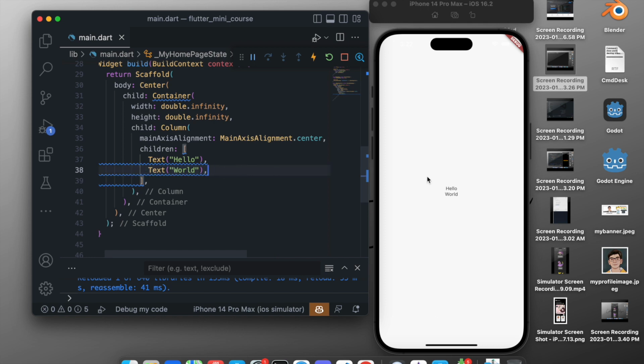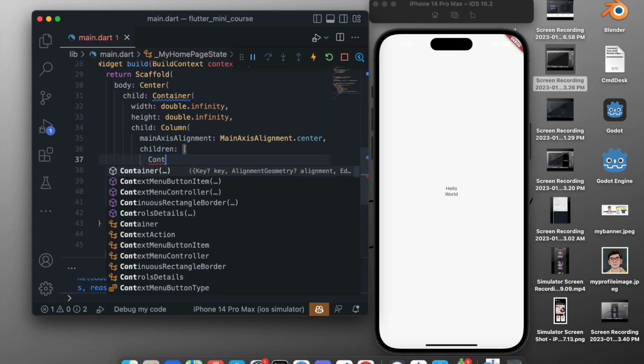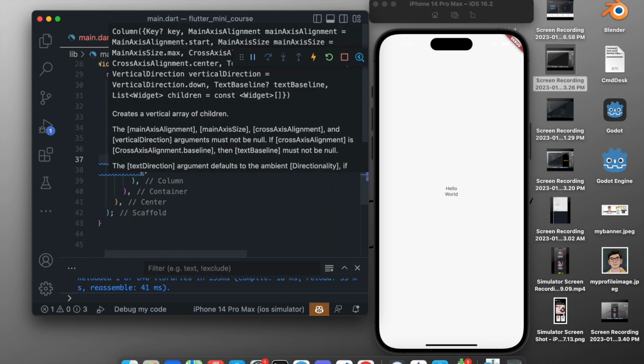Now we want to create two colored boxes right here. So what we will basically do is add a container. As a container we will give it a width of 200.